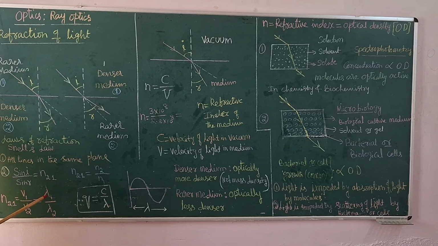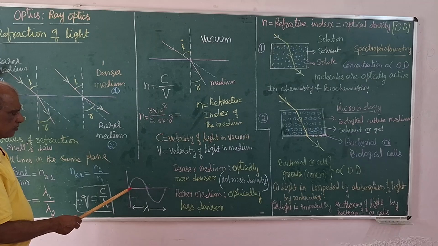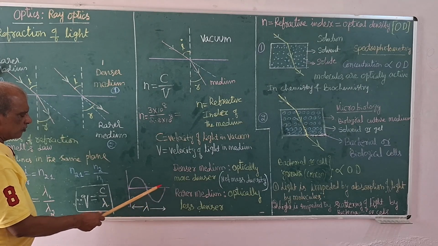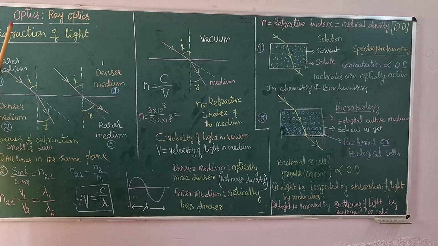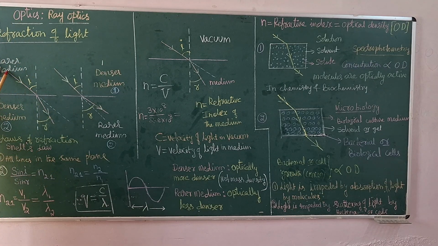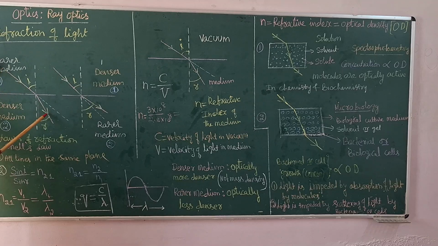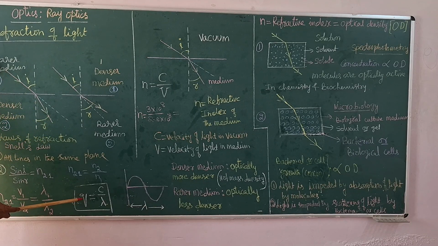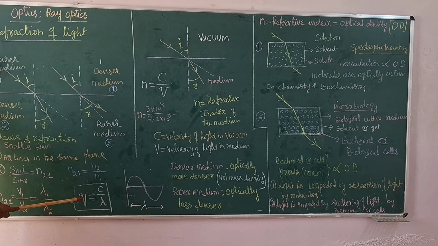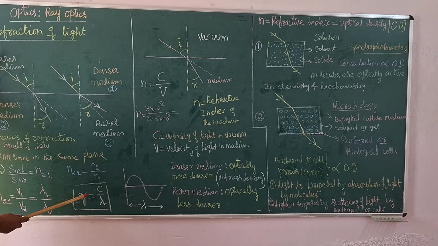What is lambda? Wavelength of light. Light is an electromagnetic radiation, as you know. Electromagnetic is one wave, so the length of one wave is called the wavelength. Here, when the light passes from one medium to another medium, the frequency of the light remains the same because it is emitted from the same source. You can define the frequency of light by C by lambda.